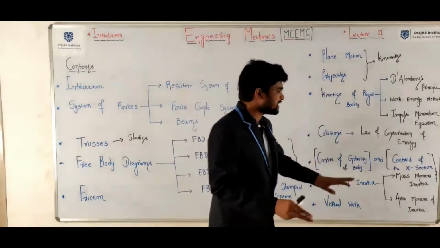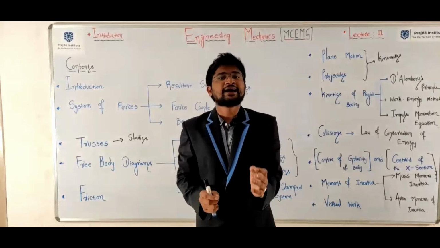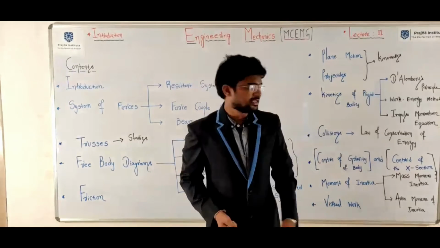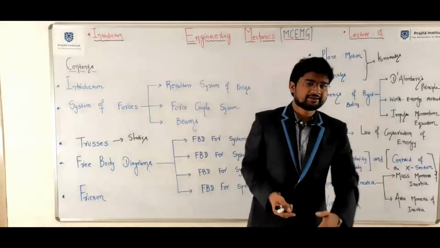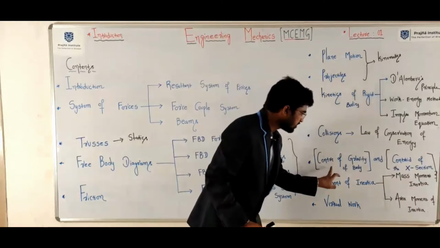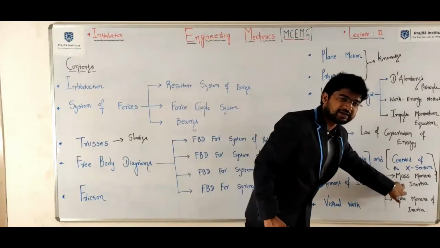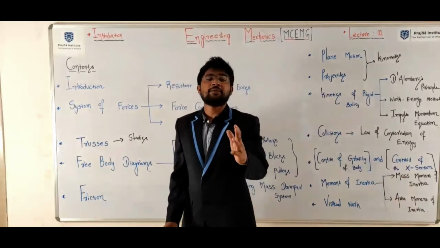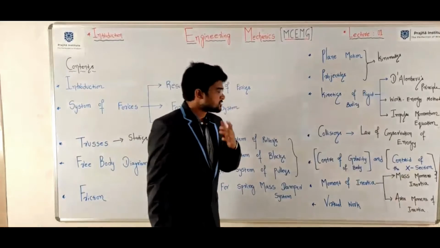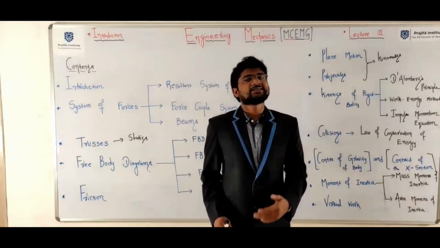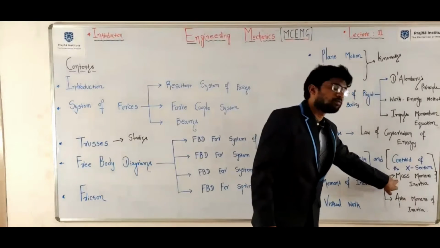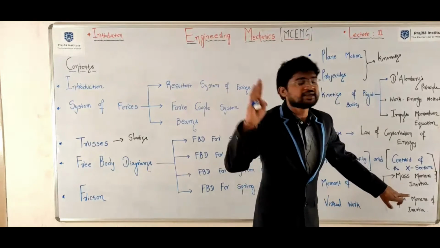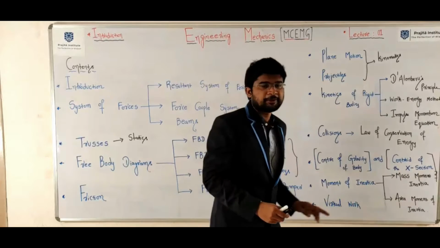Here complex bodies will be there. How to determine the center of gravity of a complex body. Similarly, complex sections. Once you know the center of gravity, you can happily calculate mass moment of inertia. Once you know the centroid, you can happily calculate area moment of inertia. Moment of mass is called mass moment of inertia. Moment of area is called area moment of inertia.